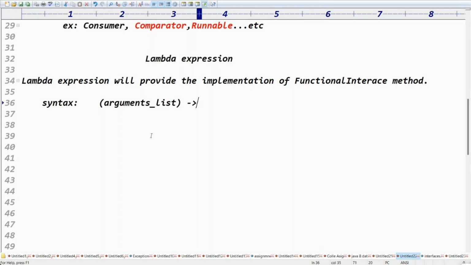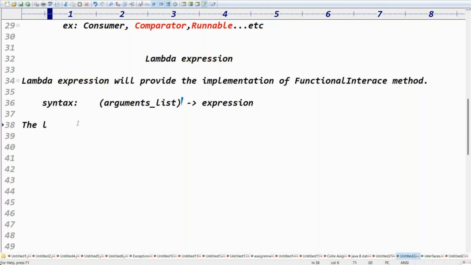After the arrow, we have to write the expression. Lambda expressions will provide the implementation of which methods? Functional interface methods. The syntax for the lambda is what? Arrow is there. Before the arrow, arguments. After the arrow, expression. Get the point, right? Yes.